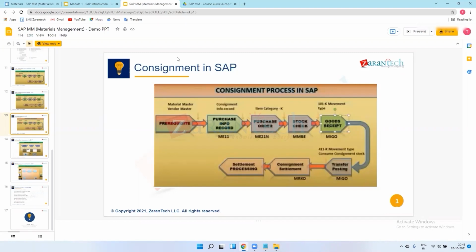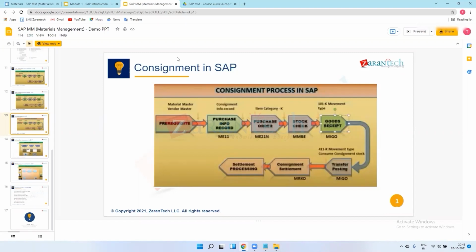Can you give me a real example for this process? Real example means, let's take the example of Amazon. You are the vendor, Amazon is one company, and I am from the customer side.